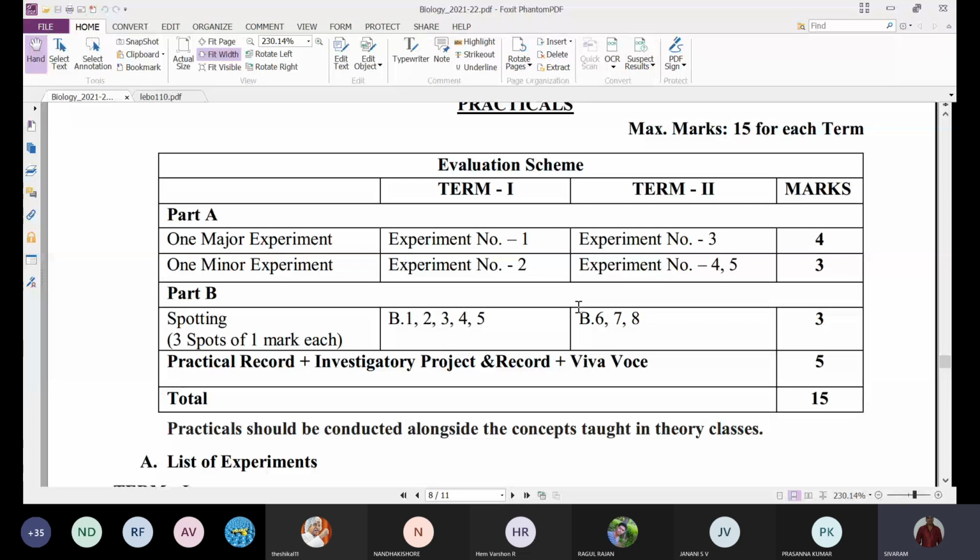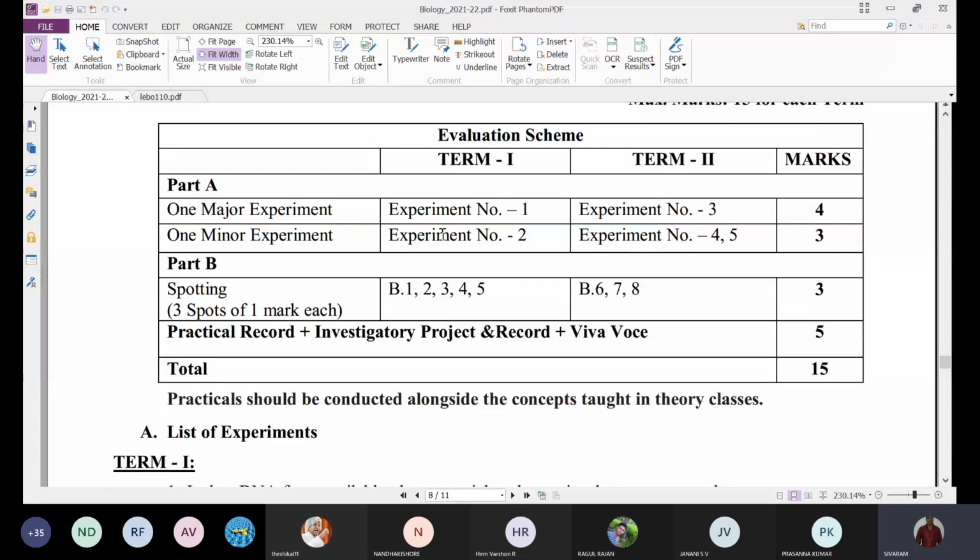Before, we had one major experiment, one minor experiment, and one slide preparation, followed by spotting 7 marks, and next, for record 4 marks, record and Viva 4 marks, and project work and Viva 5 marks, totally 30 marks. That was the pattern last time, but now it was changed to one major experiment and one minor experiment.